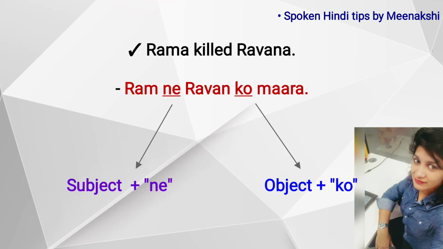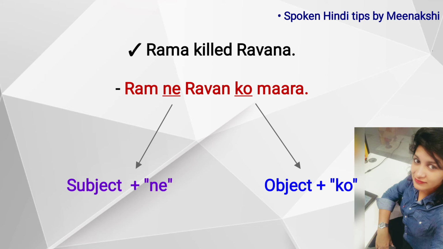Okay, now let's try to convert this sentence in Hindi. The sentence in English is Rama killed Ravana. So how does it become in Hindi? राम ने रावण को मारा. Okay, राम ने रावण को मारा.